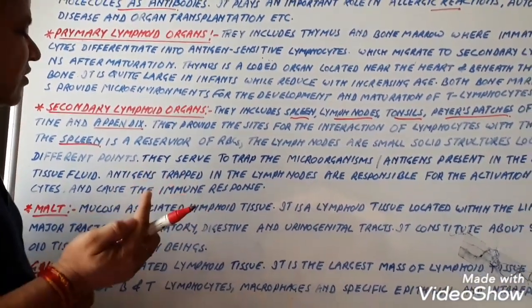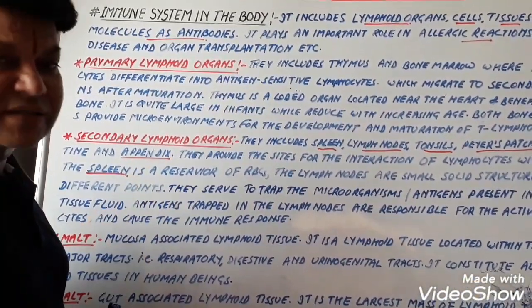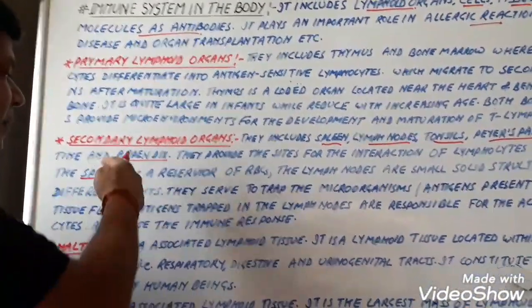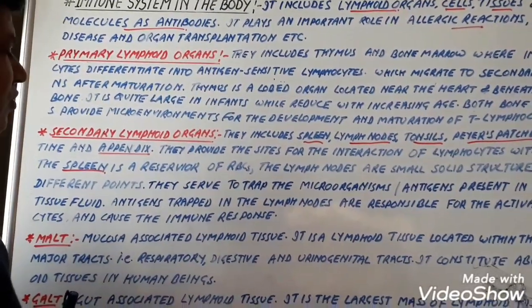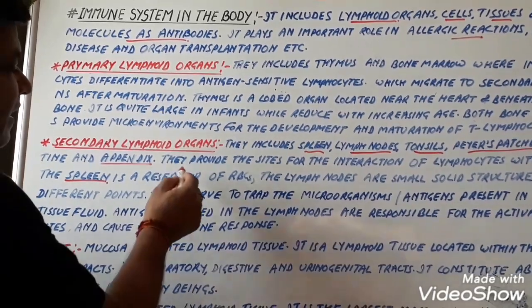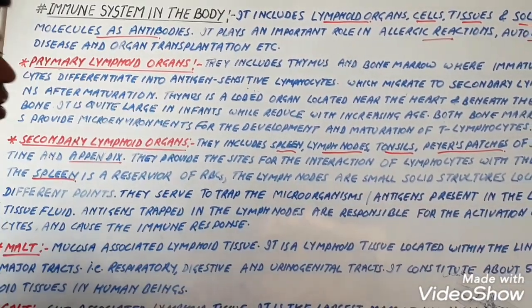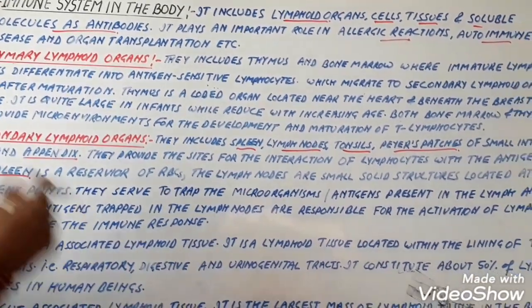At the end of the large intestine, a finger-like projection is there. So appendix also plays an important role to produce the lymphocytes. They provide the sites for the interaction of lymphocytes with the antigen.